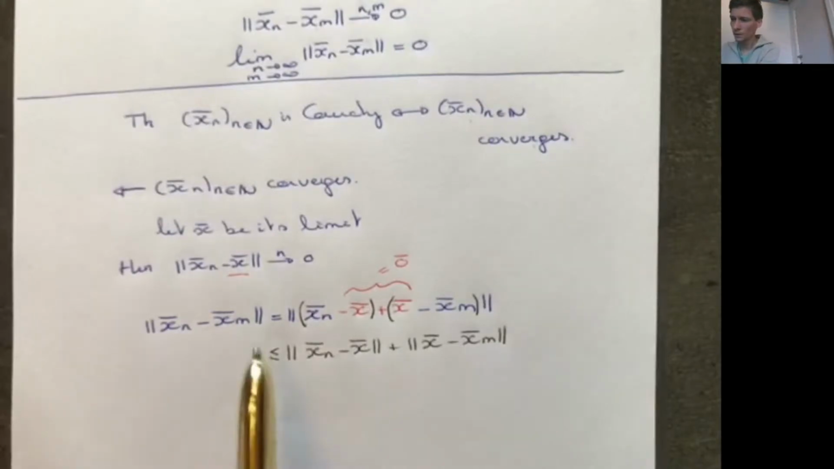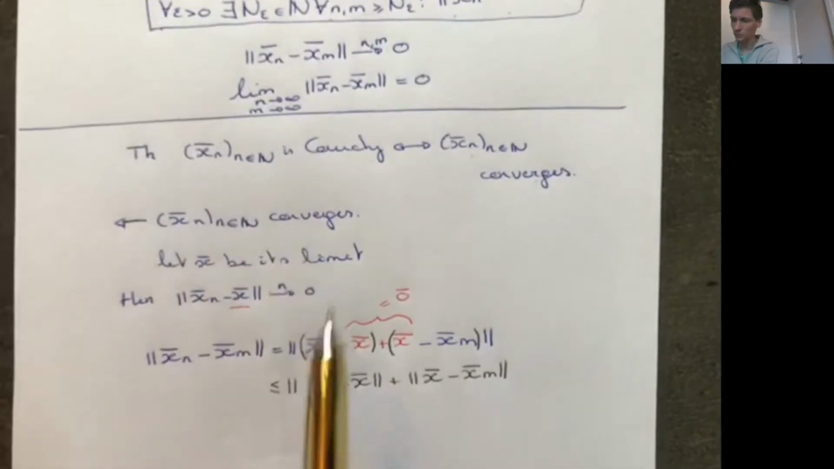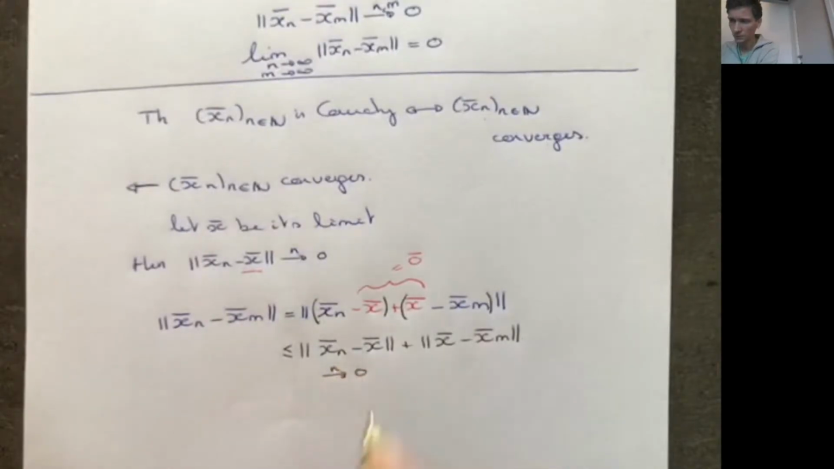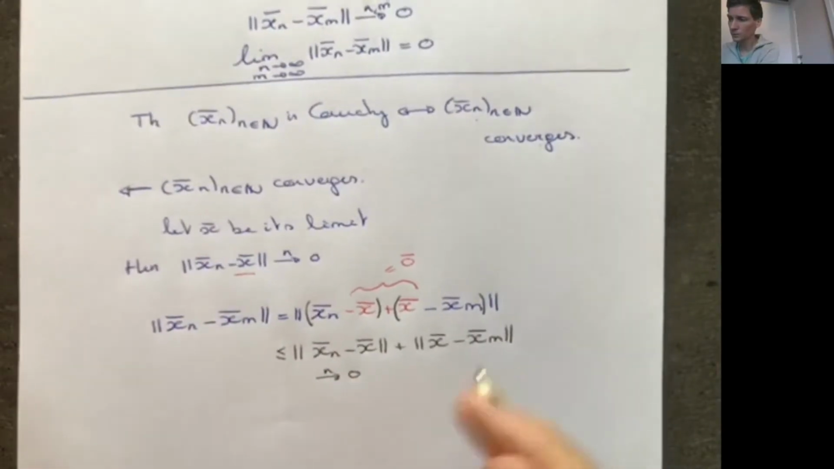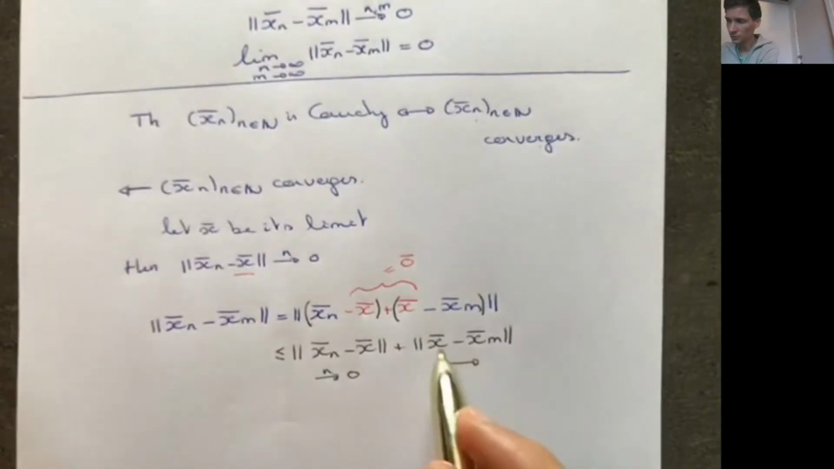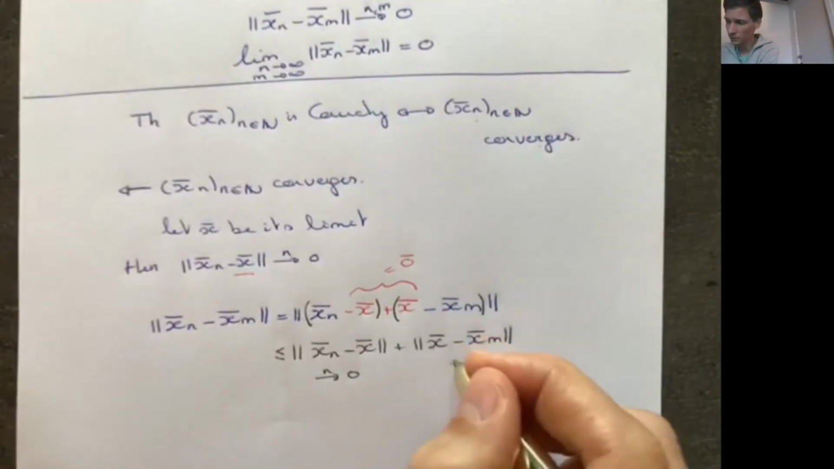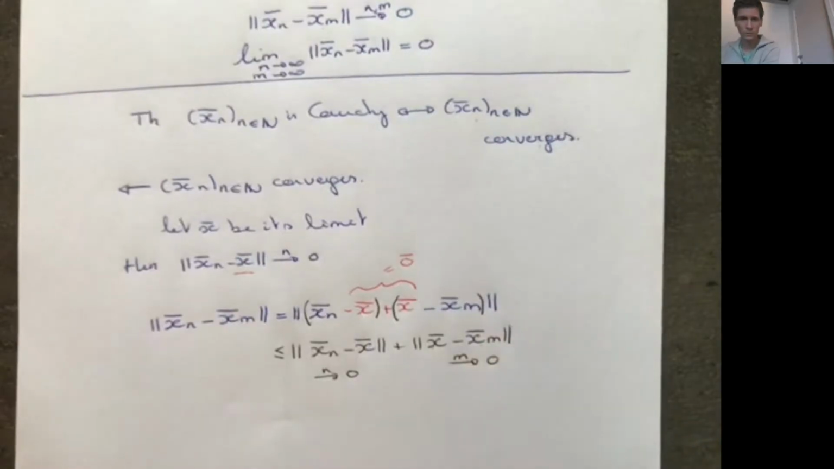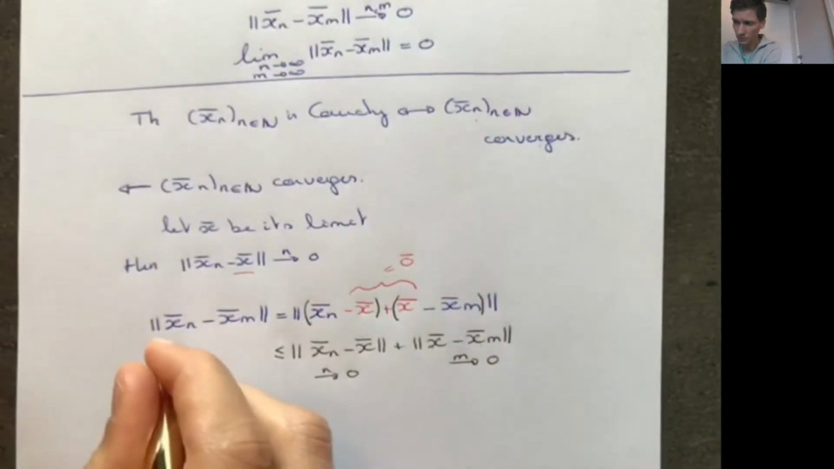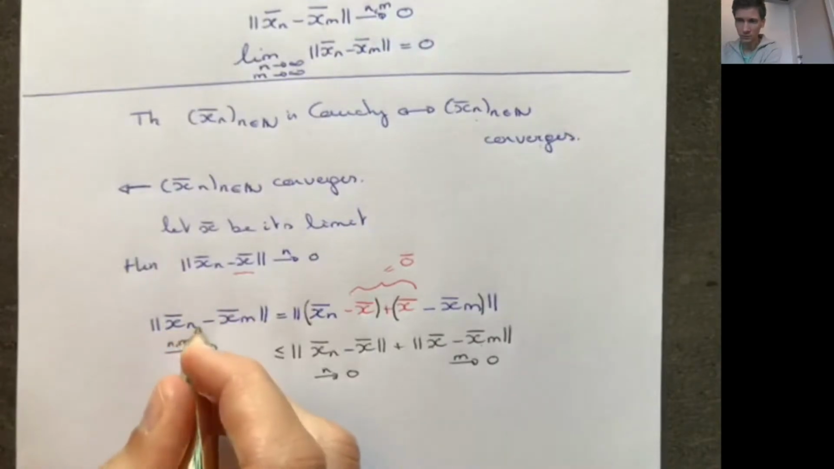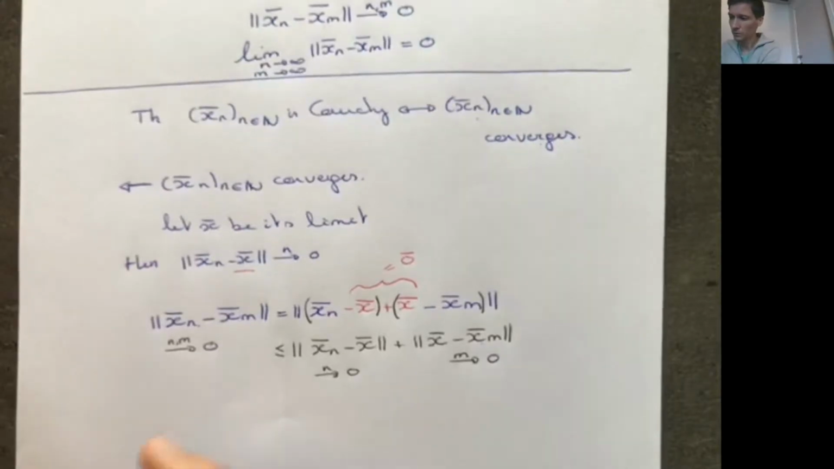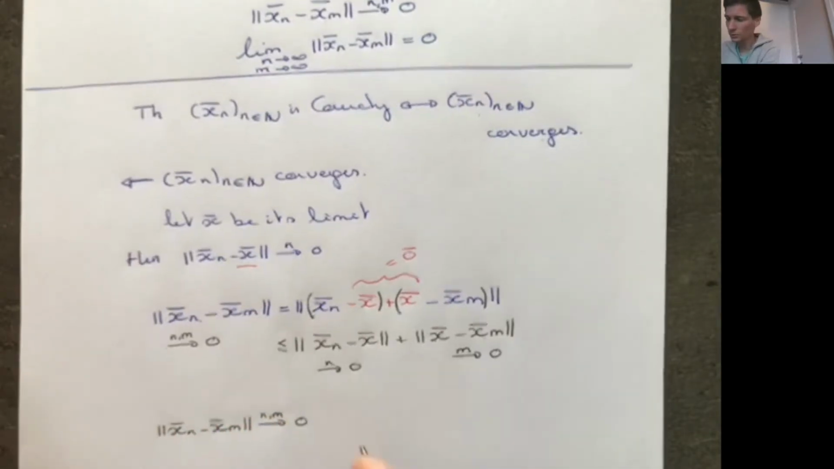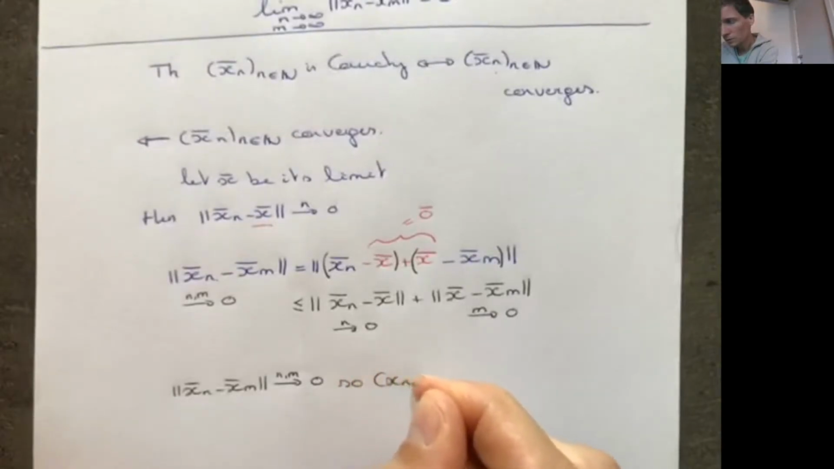I know that xn converges, so this sequence goes to 0. Here also the distance between x and xm as m goes to infinity goes to 0. So if n and m go to infinity, this has to go to 0 too. Convergence lemma that we talked about before. So we have that xn minus xm converges to 0.